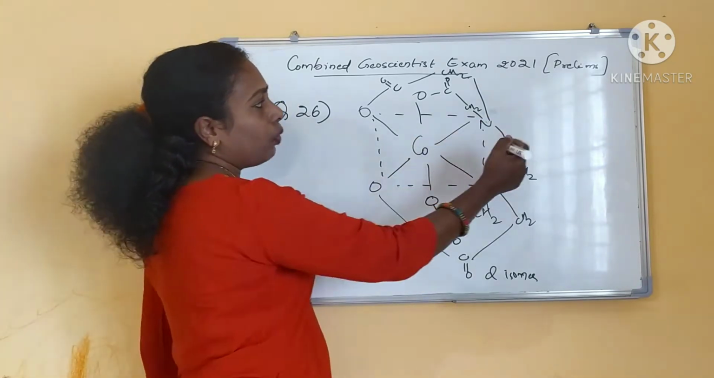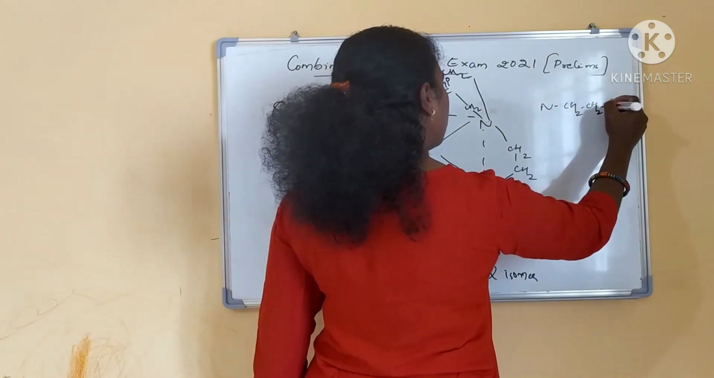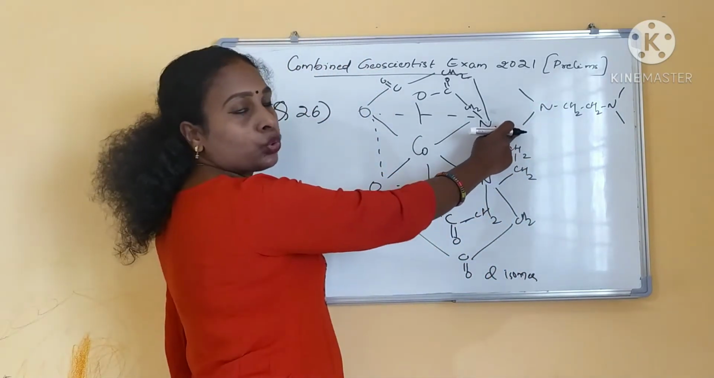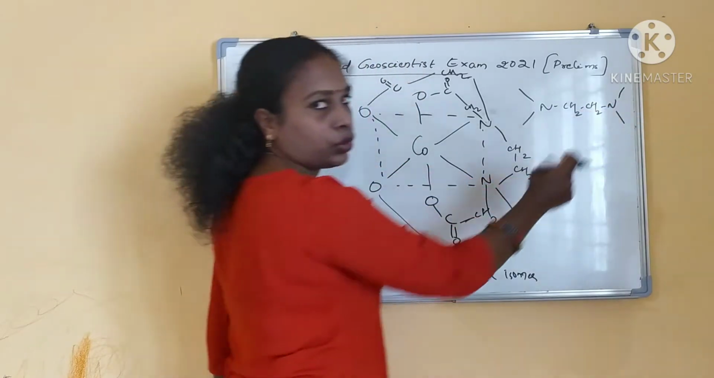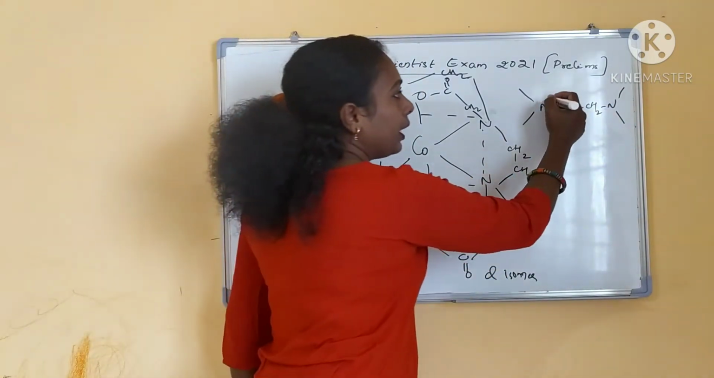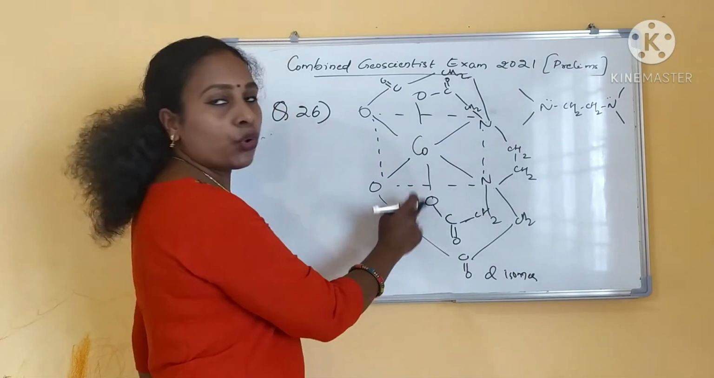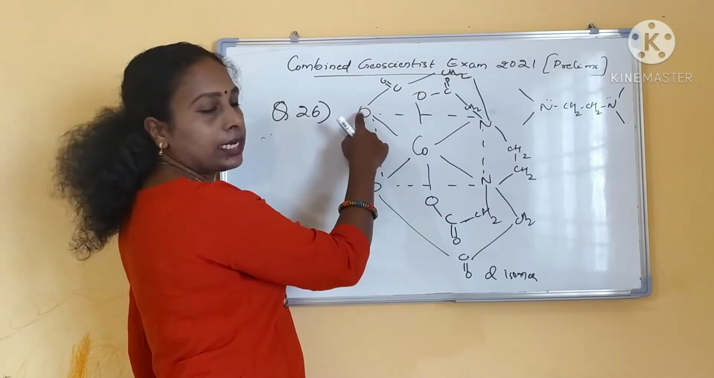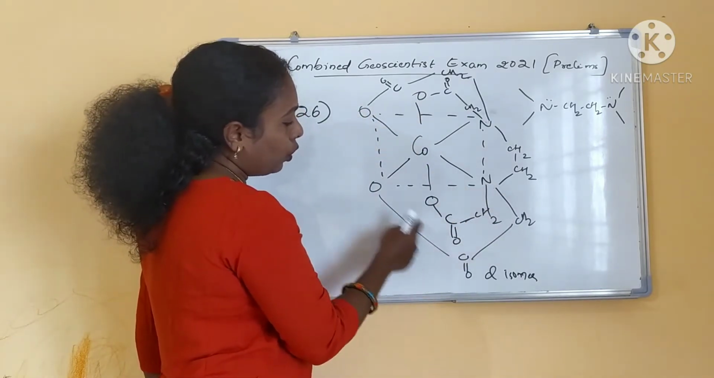You are understanding, right? What is EDTA? N CH2 CH2 N, and on both sides CH2 COOH, CH2 COOH. Here also CH2 COOH, here also CH2 COOH. This is an EDTA. Nitrogen will be bonding to the metal, 2 nitrogen atoms, then 4 oxygen atoms. Both sides 2, 2. Here also I have given 2 C double bond O groups linked. Here also C double bond O has linked.